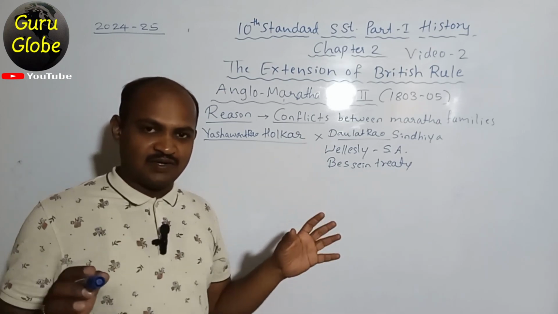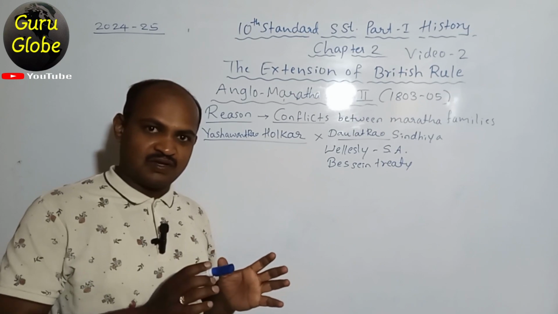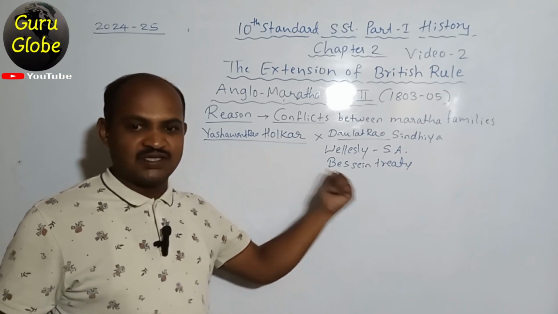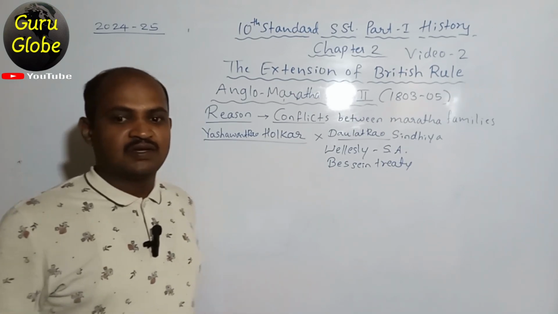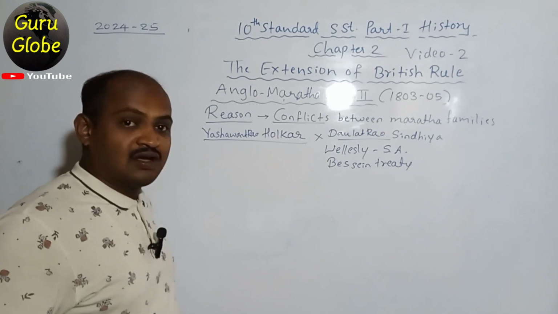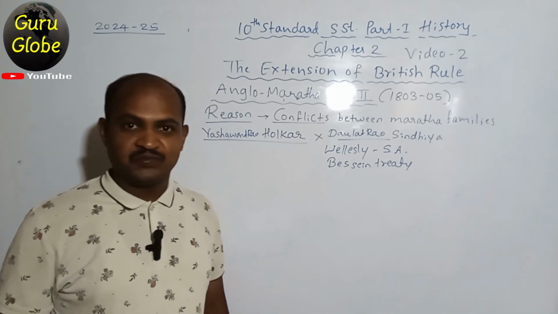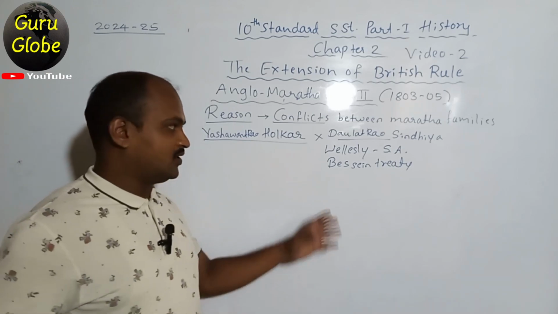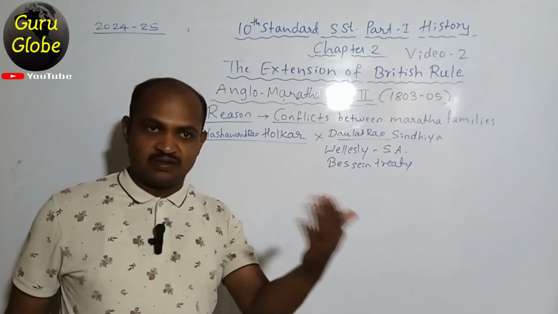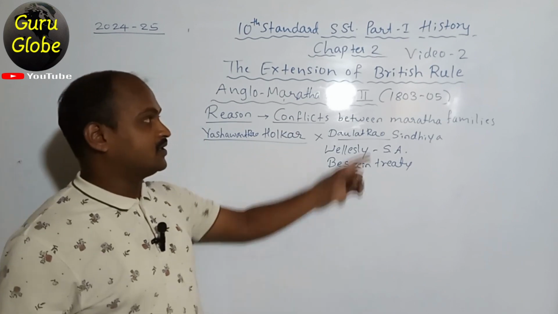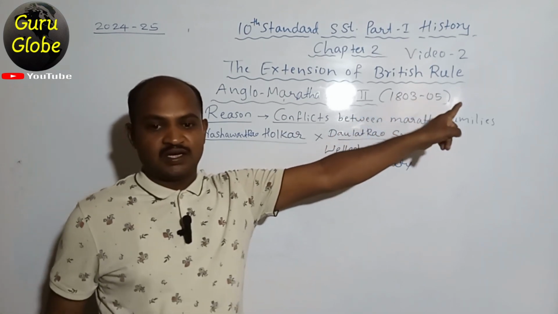All the Maratha families joined and opposed it. At that time, Wellesley came with his huge British army and defeated the Maratha families in different wars between 1803 and 1805.